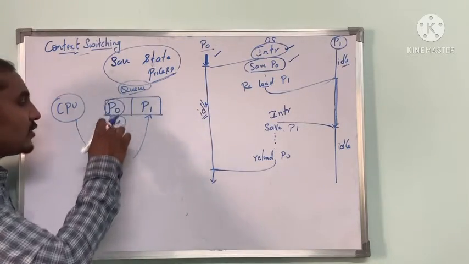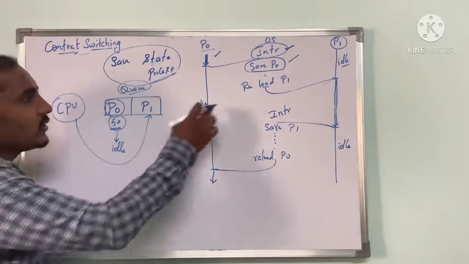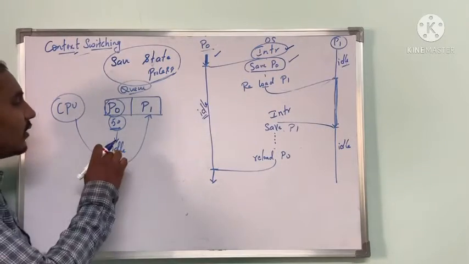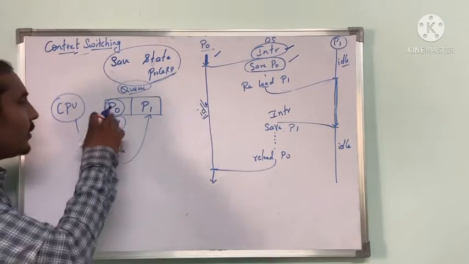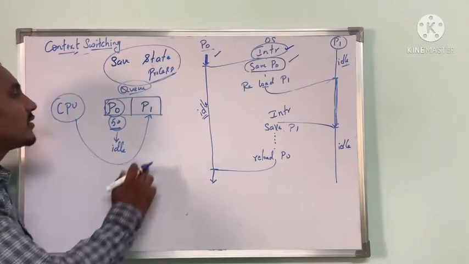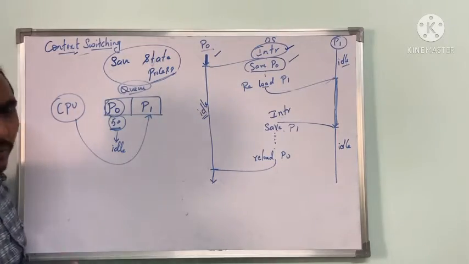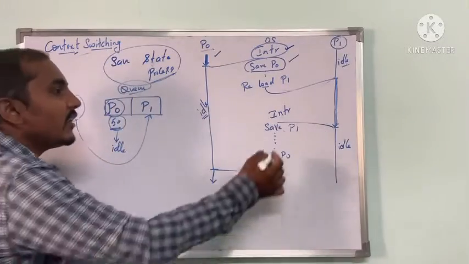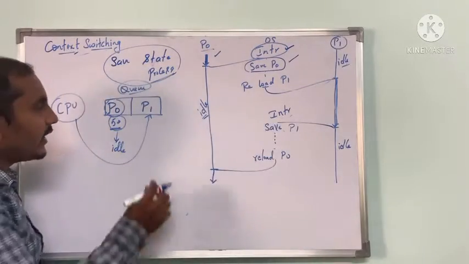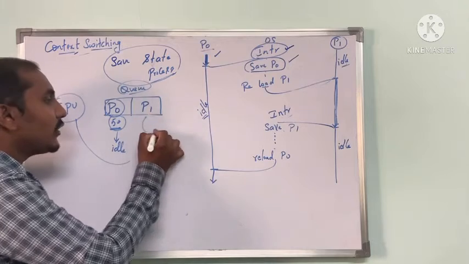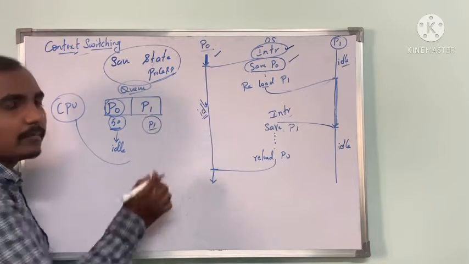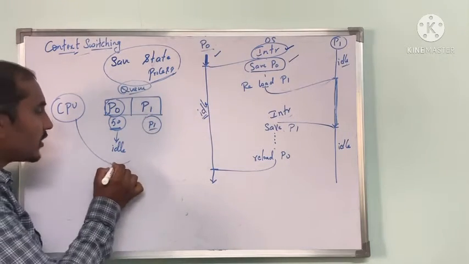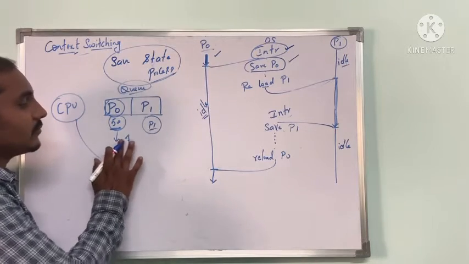So P0 has gone to idle state, that is, it had an interrupt, so we push it into idle state. While P0 is in idle state, we take the second process, that is P1. So P1 will be executing. While P1 is executing, again if we get any interrupt, we are going to save the state of P1. P1 state will be stored, and then we are going to select P0 for execution.